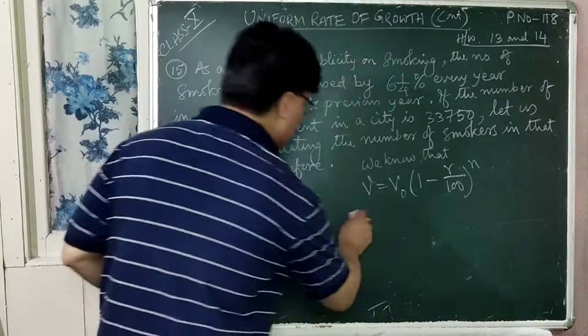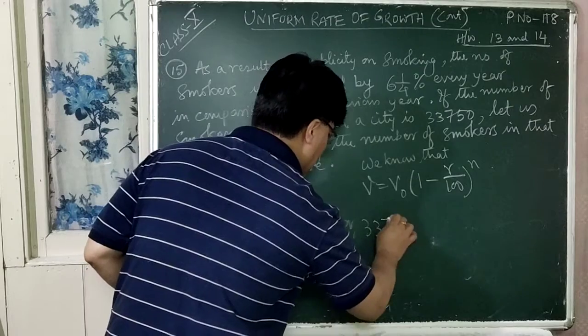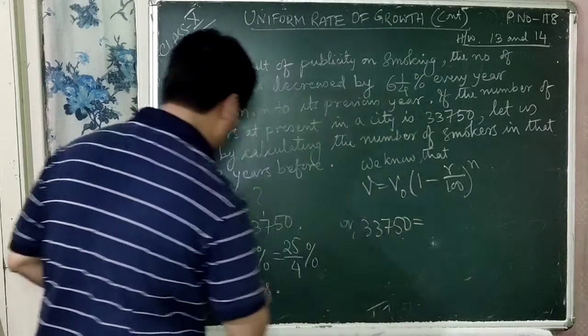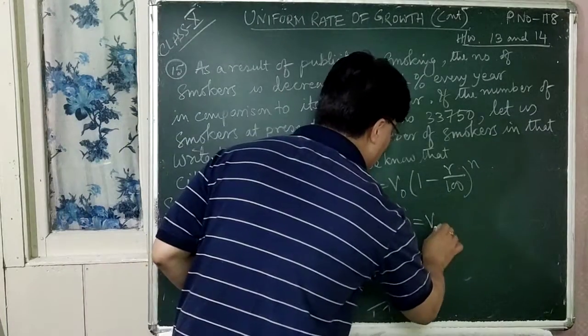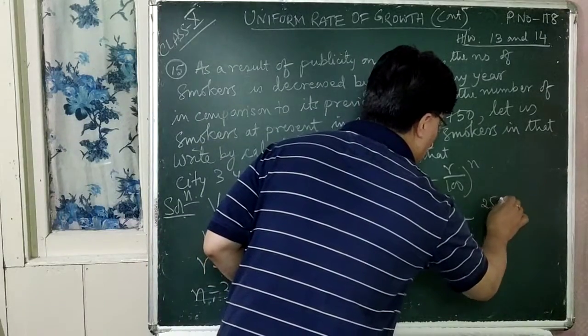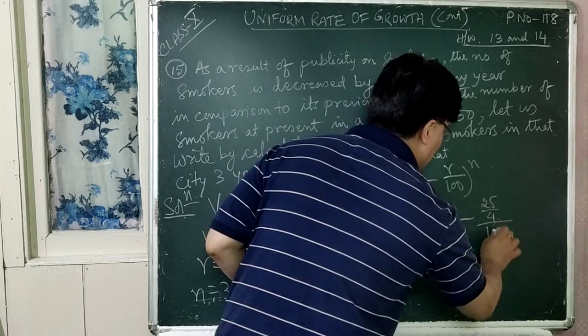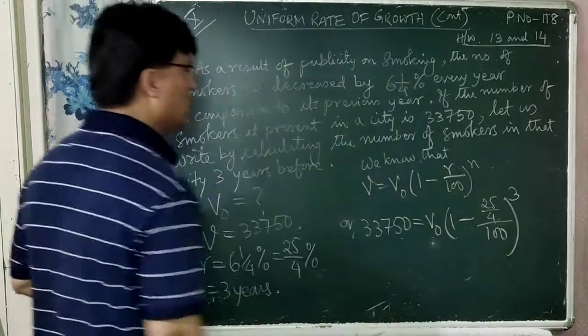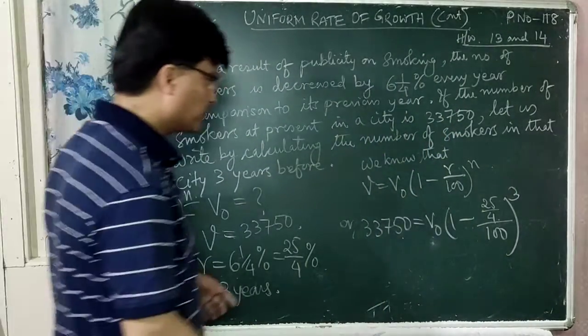So next, what is V? 33,750 is equal to, what is V0? V0 question mark, we don't know. 1 minus, what is the value of R? 25/4. 25/4 whole divided by 100. This is whole cube. Is that clear?